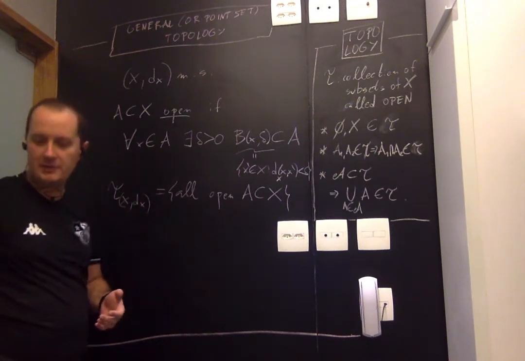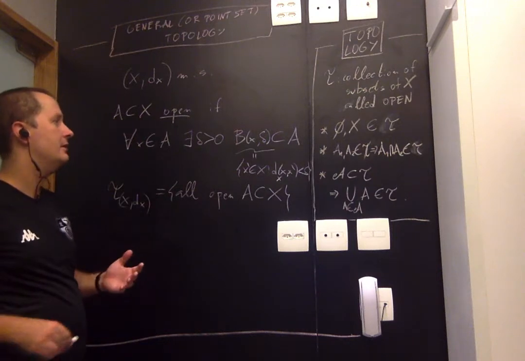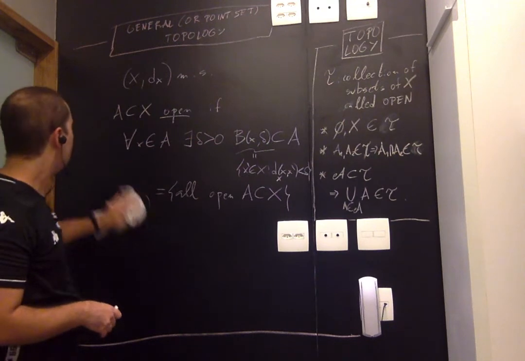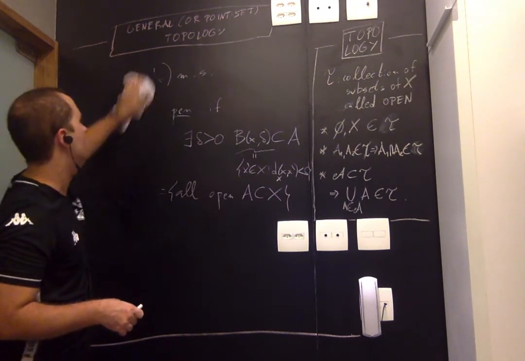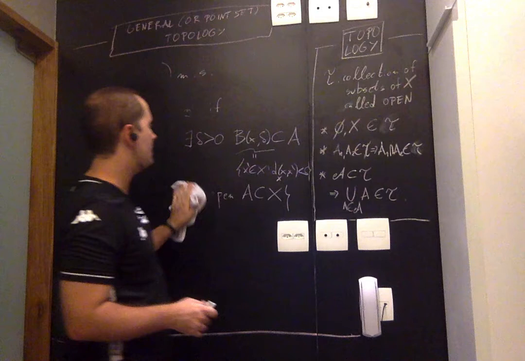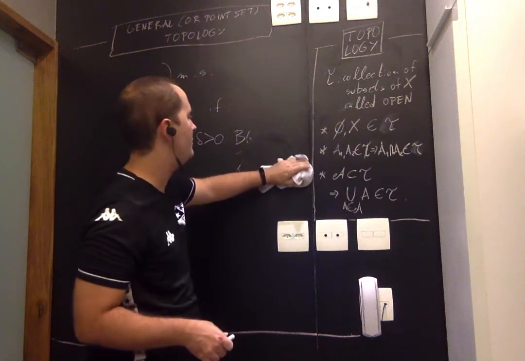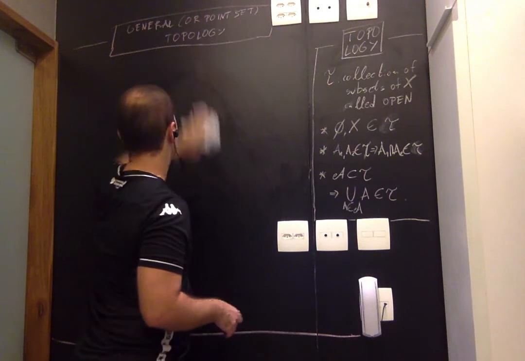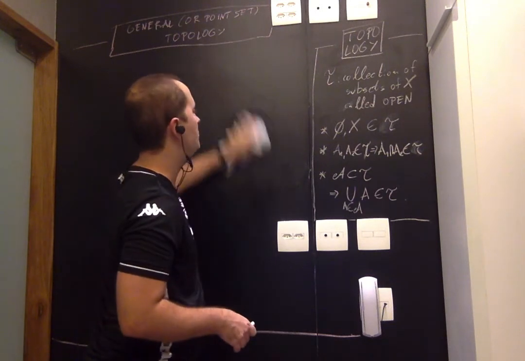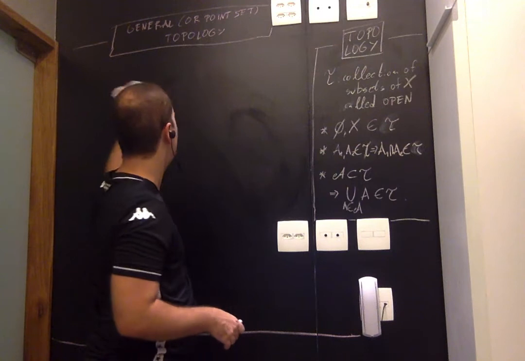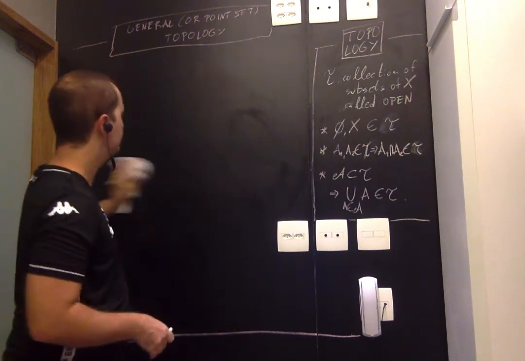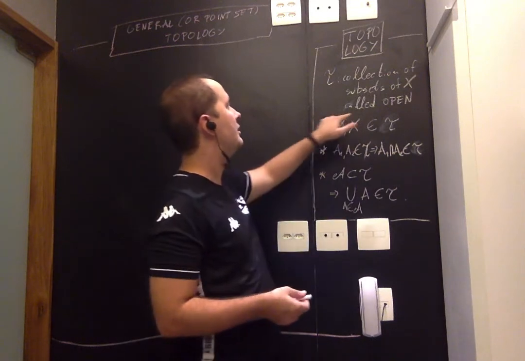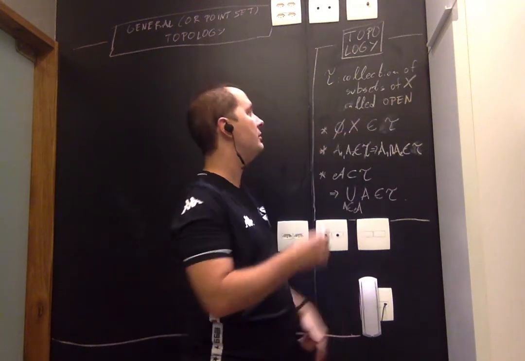So what is a topology over a set? For a second, I want you to forget everything that I wrote. Even if you don't have a metric, you can define a general topology over a set X. So suppose I give you a nonempty set X. A topology over X is a collection of subsets of X, which I'll call open sets.